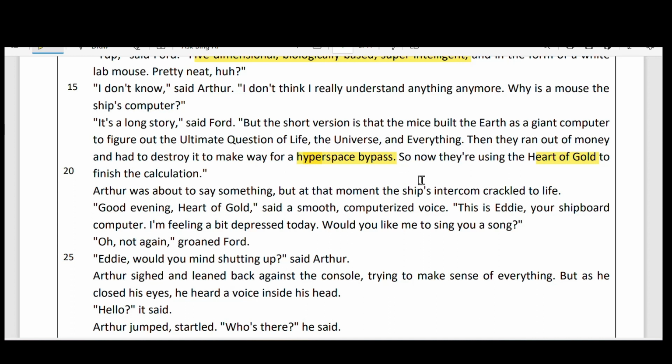Arthur was about to say something, but at that moment the ship's intercom crackled to life. "Good evening, Heart of Gold," said a smooth computerized voice. "That is Eddie, your shipboard computer. I am feeling a bit depressed today. Would you like me to sing you a song?"